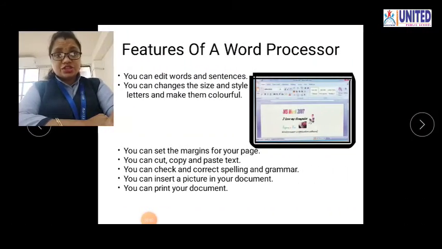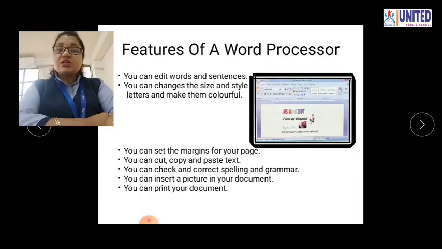Our next feature is you can cut, copy and paste the text. So by using this word processor you can cut your text. Whatever you type, you can cut it out, copy it out and also paste it. Now the next is you can check and correct the spelling and grammar. When you are writing, if a spelling mistake or any grammatical mistake is there, it can be checked by using this word processor.